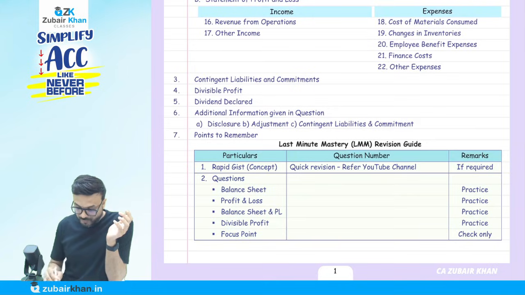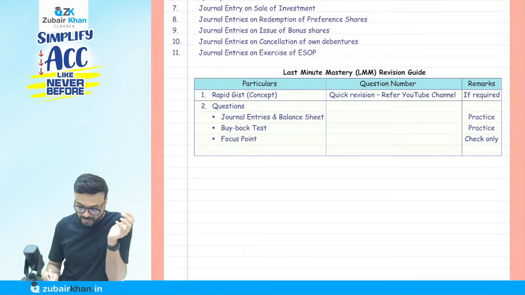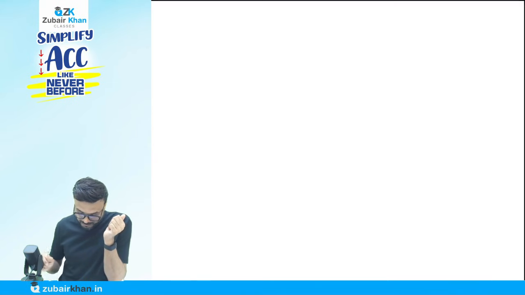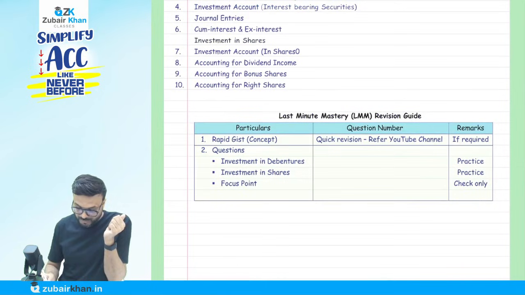Like that, for every topic I will tell you. For example, this is chapter number 1. In chapter number 2, I will tell you journal entries and balance sheet, buyback questions, and the focus point. Now in chapter number 3, for example, this is the investment chapter: investment in debentures, investment in shares, and the focus point. So your focus point, you just have to check. What is this focus point? Let me tell you.